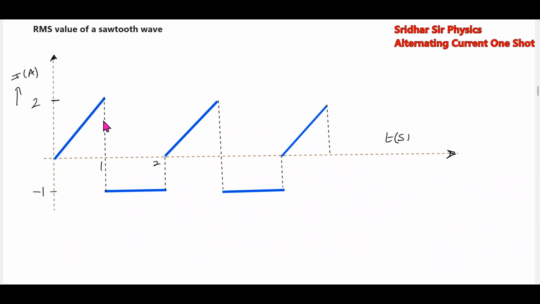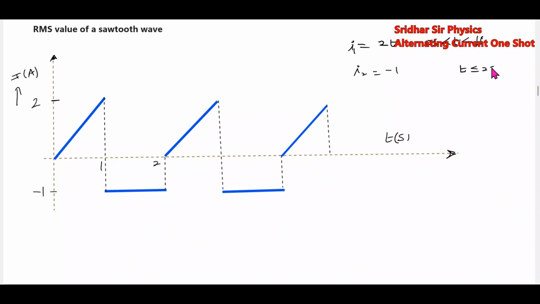How to find out the RMS value? First we'll define the current. Let it be I1. I1 is equal to 2t. This will be for the interval 0 to 1 second. Then I2 will be just minus 1 and will be constant.